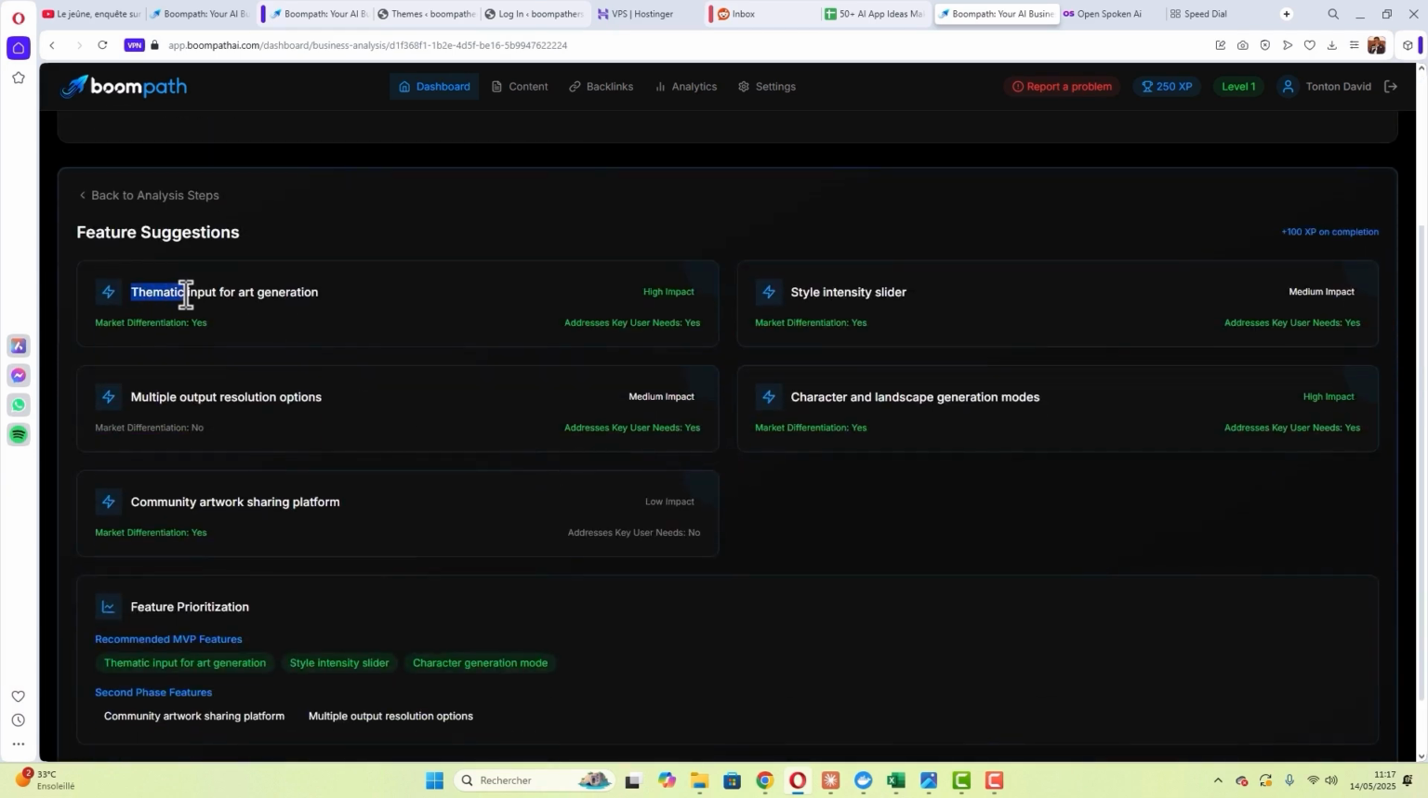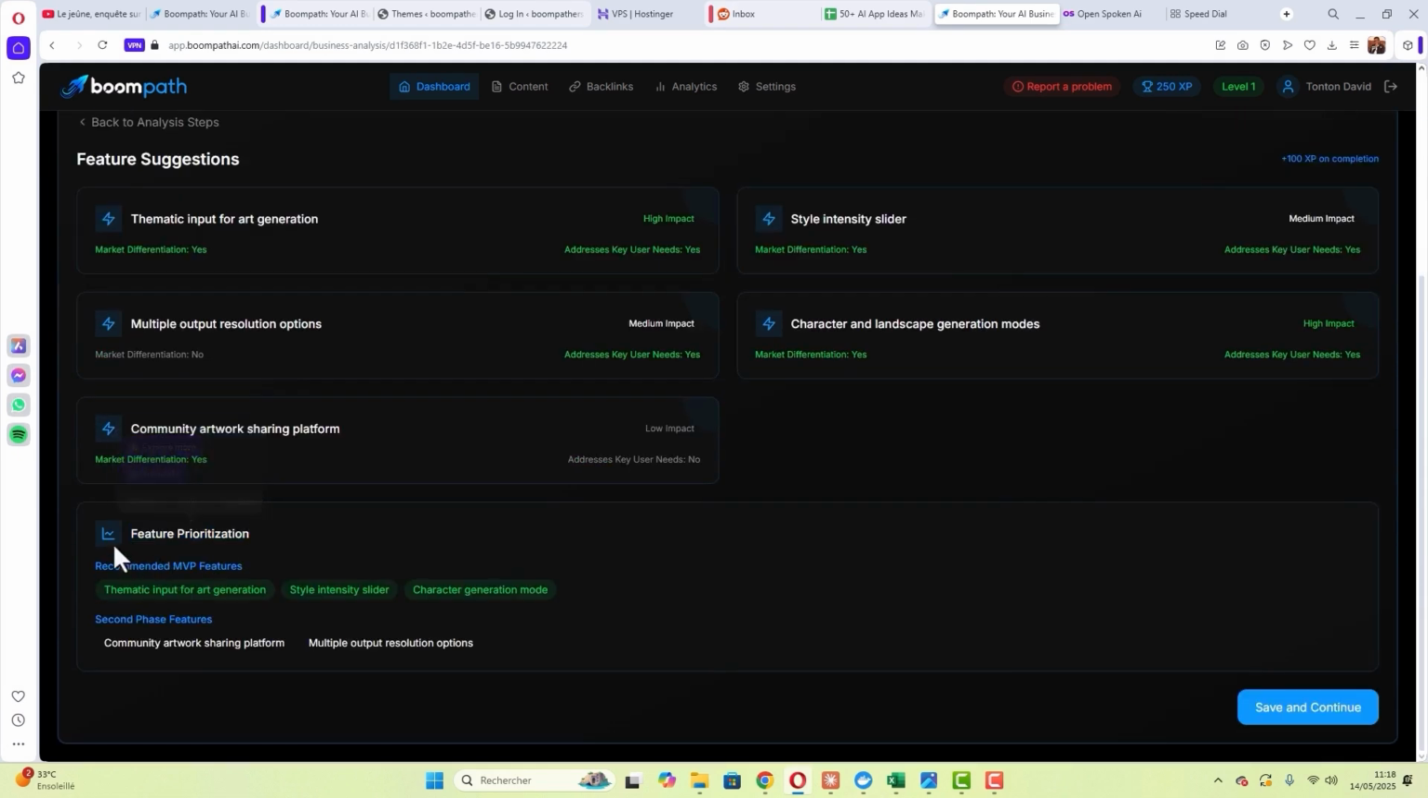We need to be able to generate thematic Ghiblis, have a level of emphasis, export in multiple resolutions, character creation, and the ability to share generated images within the community. All of these are suggested features. And here we have the prioritization of features for creating the MVP.